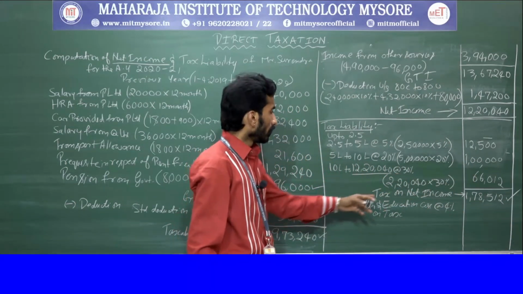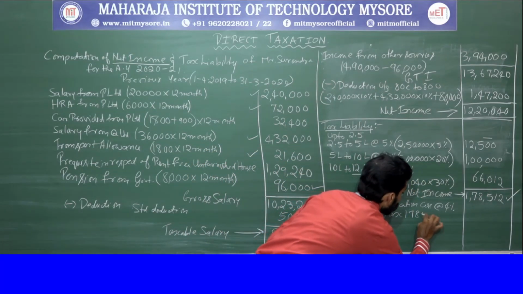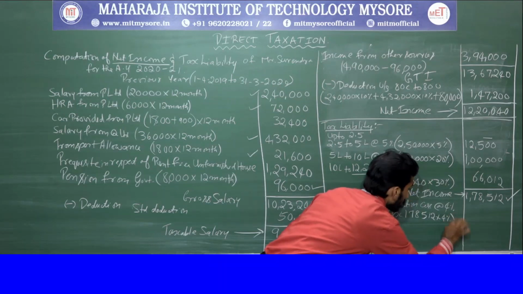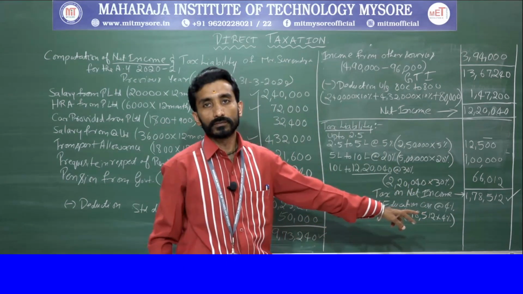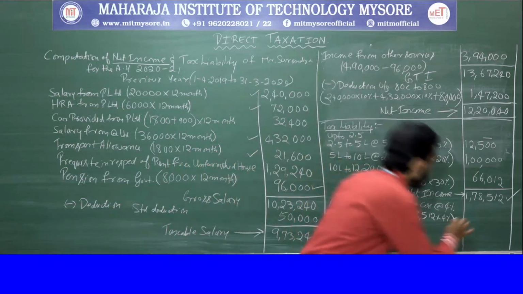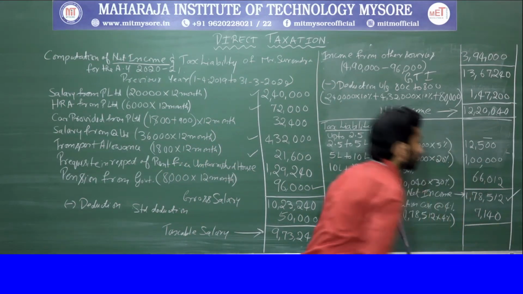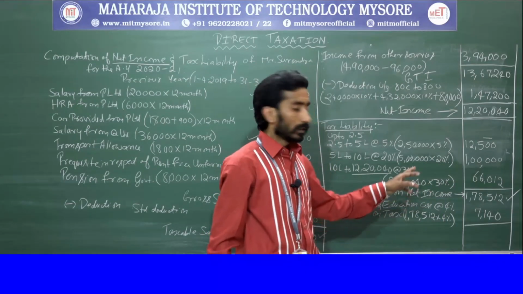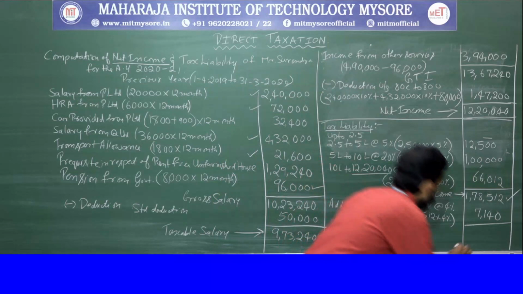Right? So 1,78,512 into 4%. This is what you need to give. Right? That is 7,140. Afterwards, sum up. That will be 1,85,652.